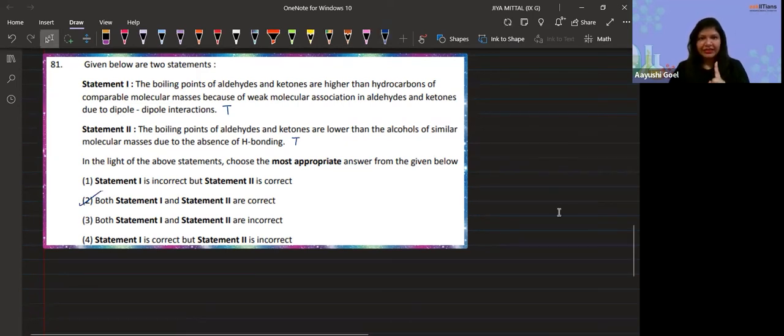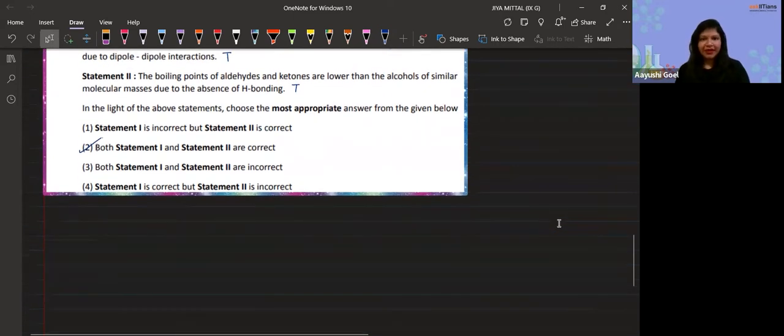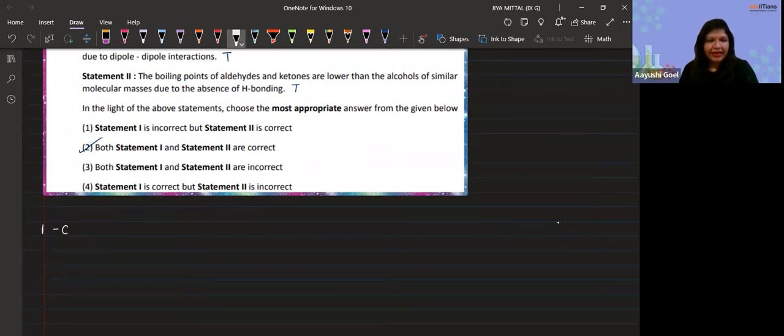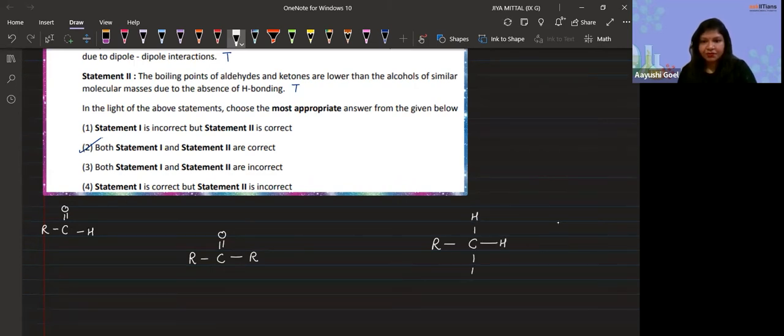In the first case, they are comparing aldehyde and ketone with the hydrocarbon. So let's compare their groups first. We have aldehyde here, and we can take R, C double bond O, H. Similarly, I can take a group for ketone, that will be R-C(=O)-R, and let's take the normal R-H.